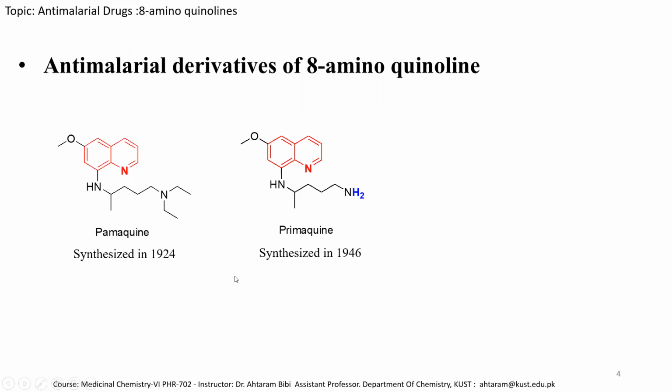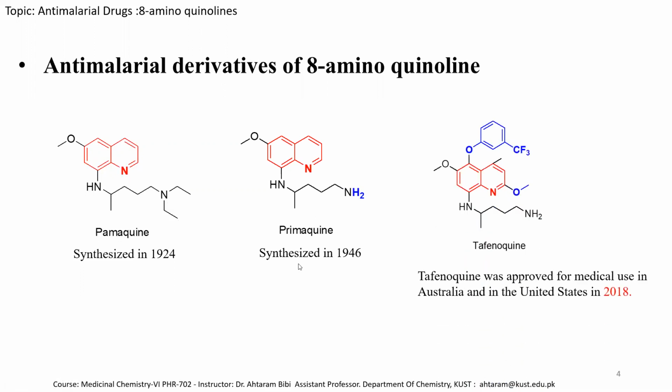The third derivatives of 8-aminoquinoline, which is active against malaria, is the tafenoquine molecule. And tafenoquine molecule have also a quinoline unit, which is substituted at a 6th position with a methoxy group, and 2 position also with methoxy group, while 4th position is substituted with methyl group, and 5th position is substituted with this ether benzene derivative.